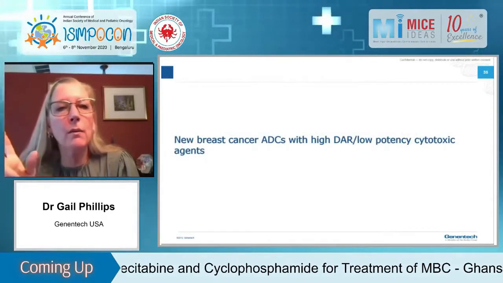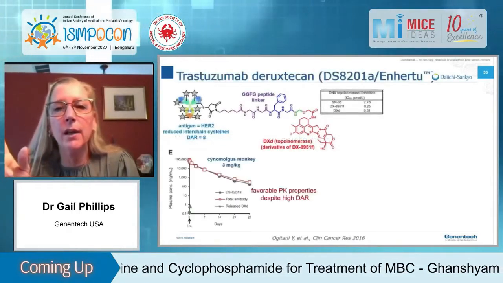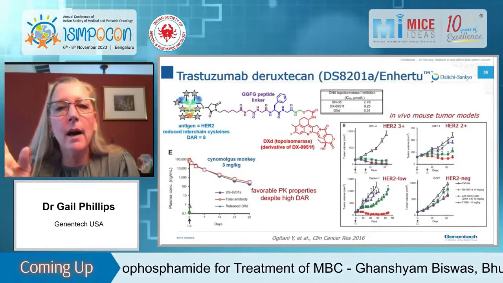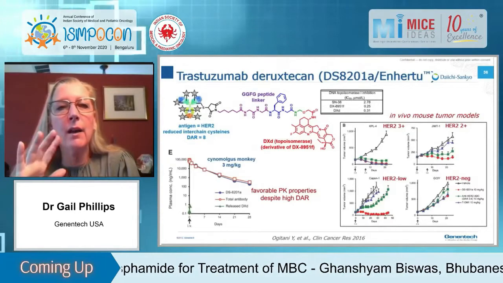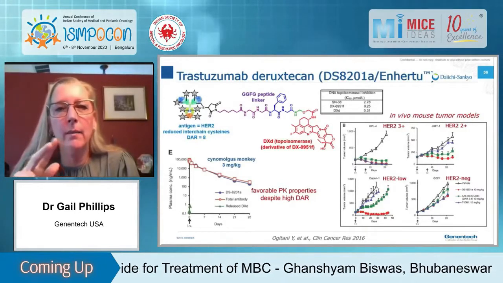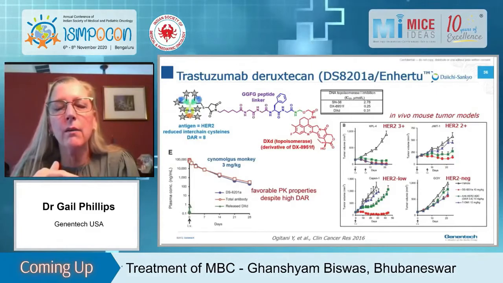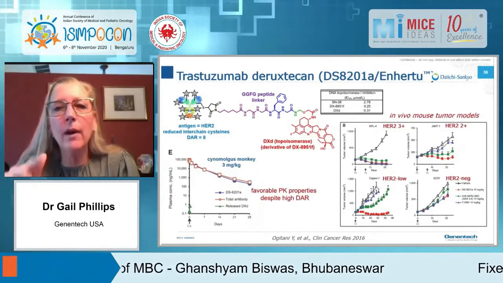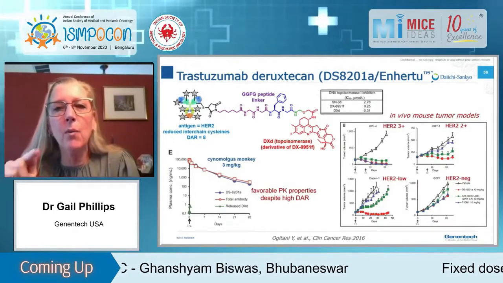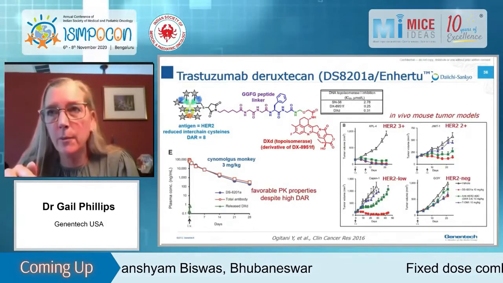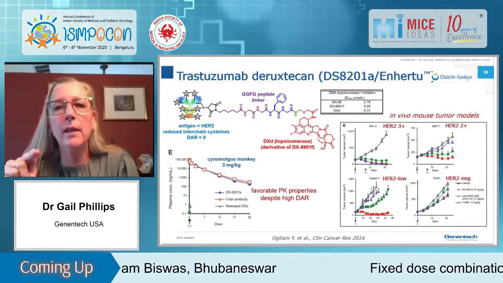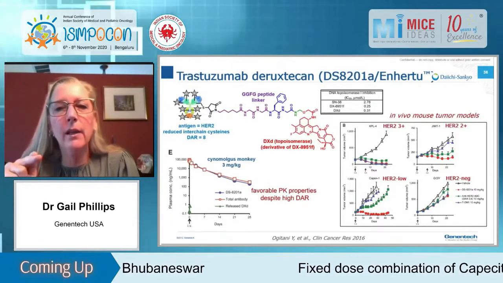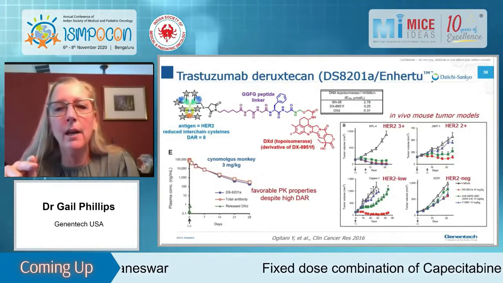Okay, just two more examples of the newer ADCs that I think people are really excited about. One, of course, is Trastuzumab deruxtecan. This is an ADC that has a 4 amino acid linker in contrast to the 2 amino acid linkers that are on Val-Cit MMAE. It's got a topoisomerase 1 inhibitor. These topo 1 inhibitors are much, much less potent than the tubulin binders or calicheamycin. And so therefore they can actually load up the drugs to get a DAR of 8.